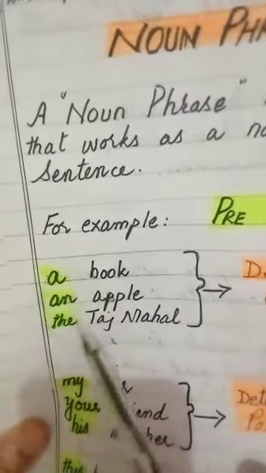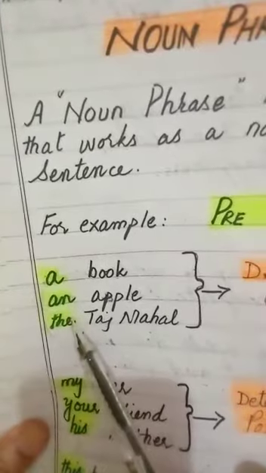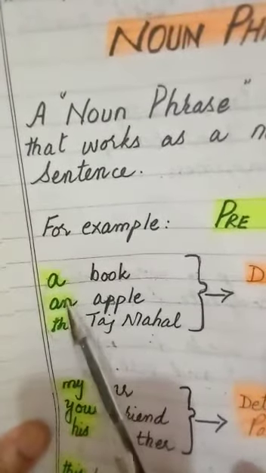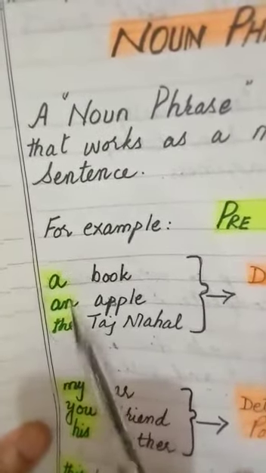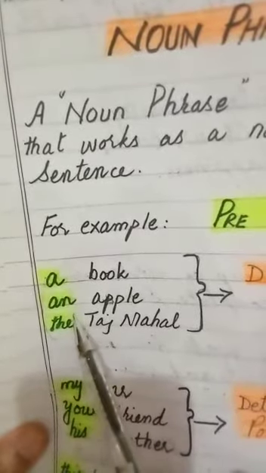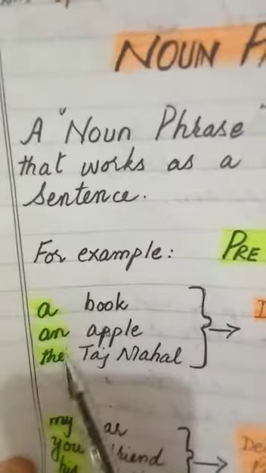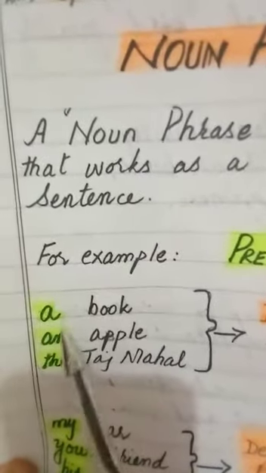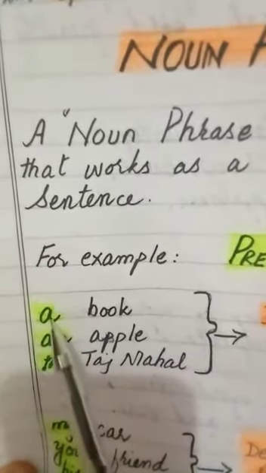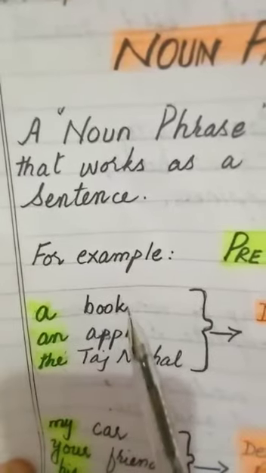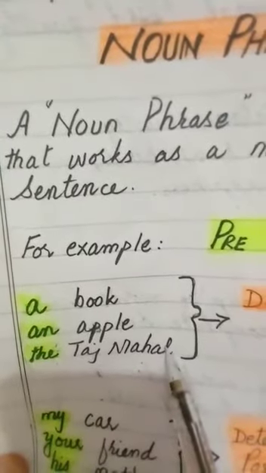And here I have made addition of few words before these nouns. A book, an apple, the Taj Mahal. What are they called in English? They are called articles. And these articles, in the discussion of noun phrase, are called determiners. When we put these articles before the noun, they are determiners. And these determiner plus nouns are making noun phrases.